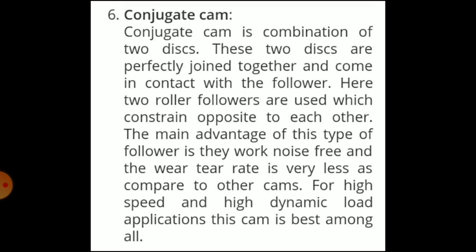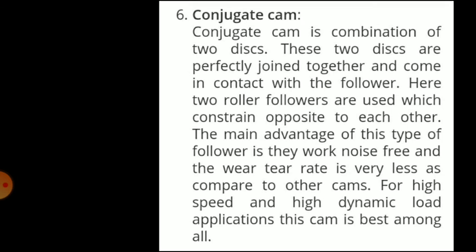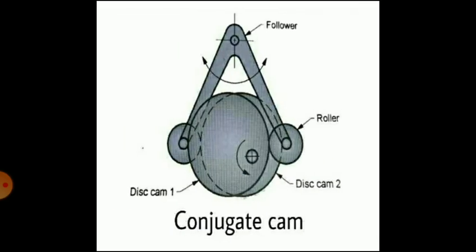The main advantage of this type of cam is that it works noise free and the wear and tear rate is very low as compared to other cams. For high speed and high dynamic load applications, this cam is the best among all. So this is a conjugate cam.